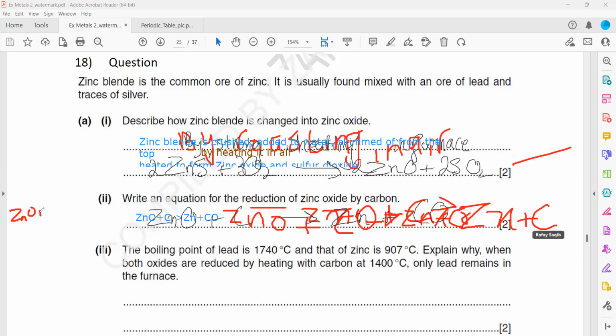So zinc oxide plus carbon gives zinc plus carbon monoxide, or you can also form carbon dioxide. Yeah, it's fine. Both are correct. Carbon dioxide, carbon monoxide, both are correct. The last one,